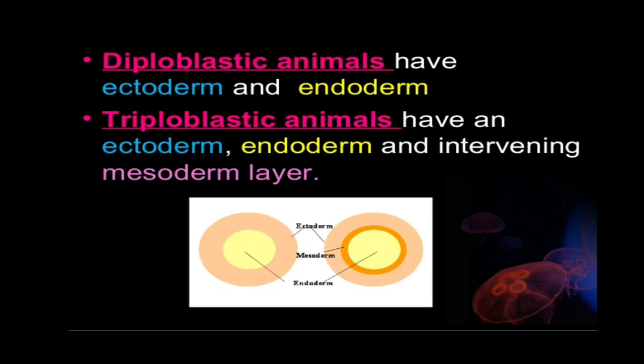And the triploblastic animals have an ectoderm, endoderm, and the intervening mesodermal layer, which is present in the center. Diploblastic animals belong to division Radiata, and the triploblastic animals belong to grade Bilateria. These two terms we will talk about in the next slides.